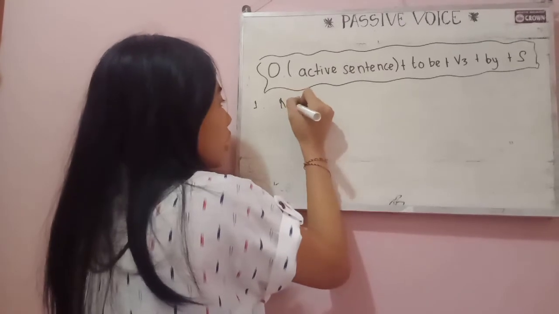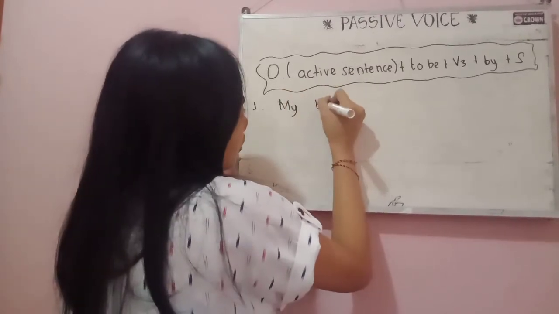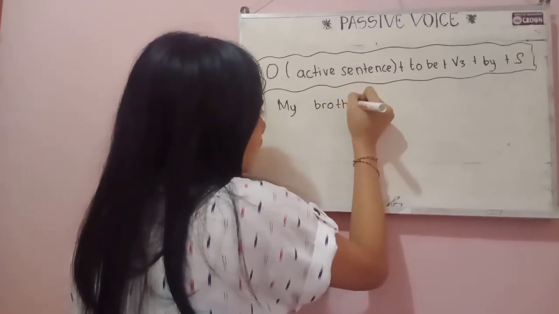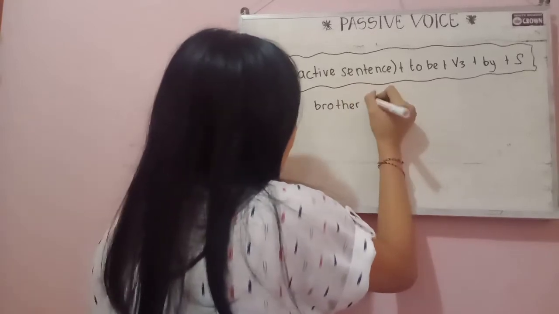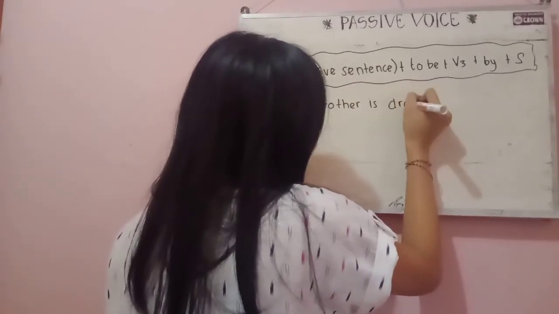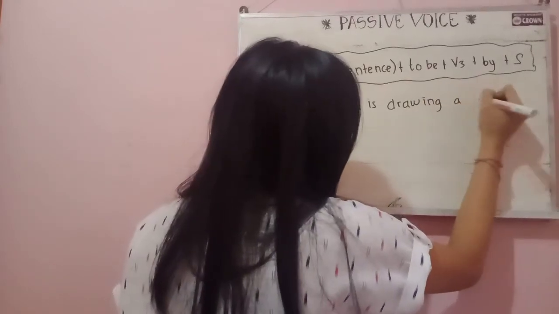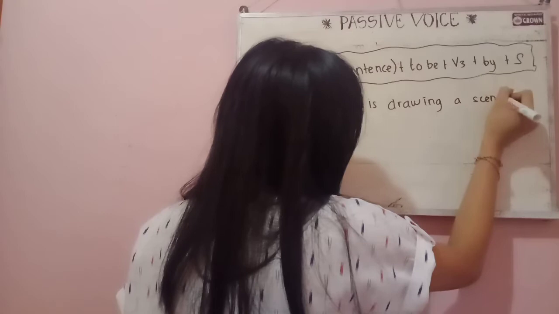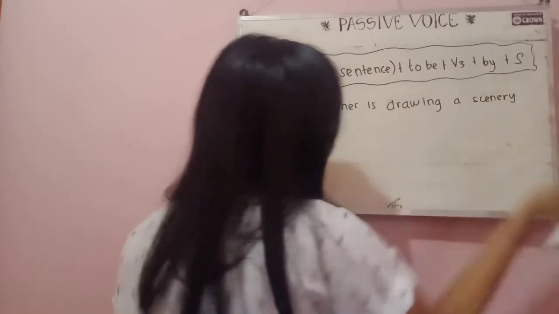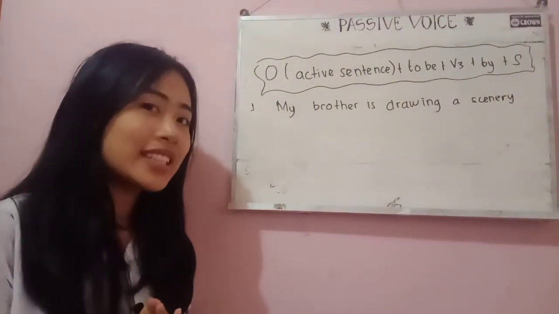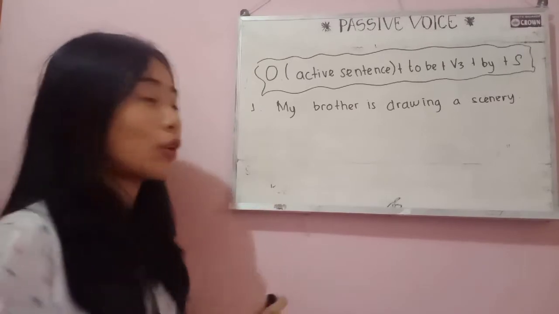My brother is drawing the scenery. Let's change it into passive voice.